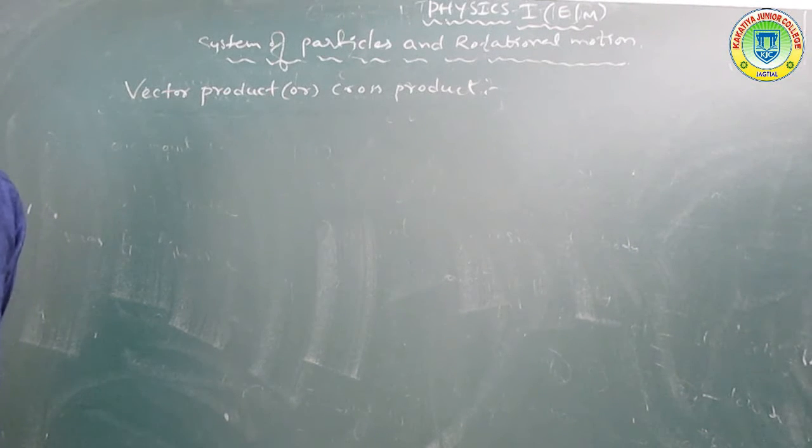Cross product. Okay, got it. We already covered this in the last class, so that topic is being repeated. Once again, what is the vector product, and what is the cross product?